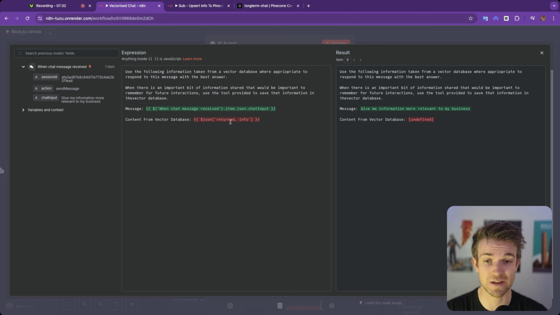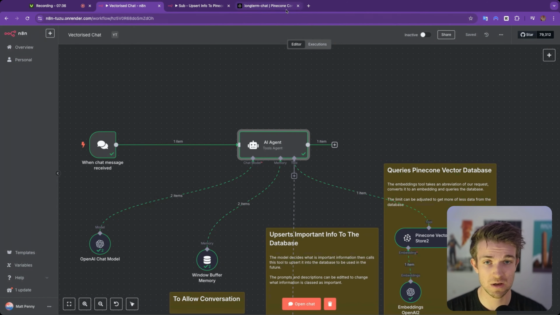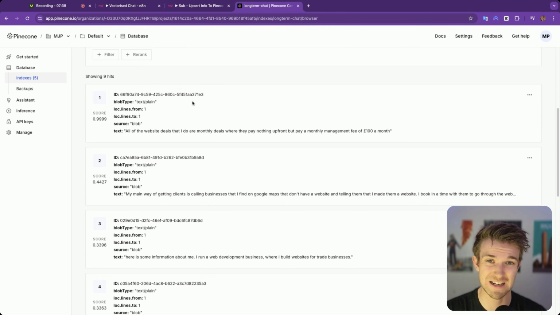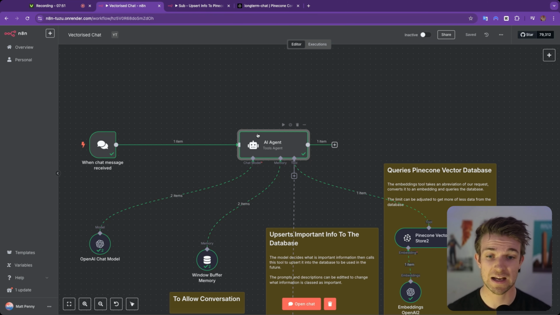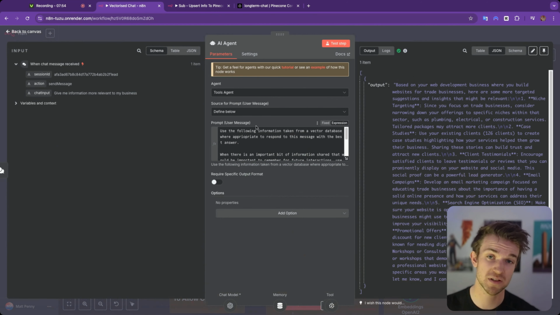So where are we getting this information from here? Well, what we are doing is we are using Pinecone. Pinecone is this tool here. This is a vector database. If you don't understand what a vector database is or what RAG is or how it works, I do have videos about that. I'll link them down below so you can go and check out what that is. But Pinecone is what we're using to store all of these bits of information. So as we told the AI agent, it's going to upsert bits of information into this vector database.